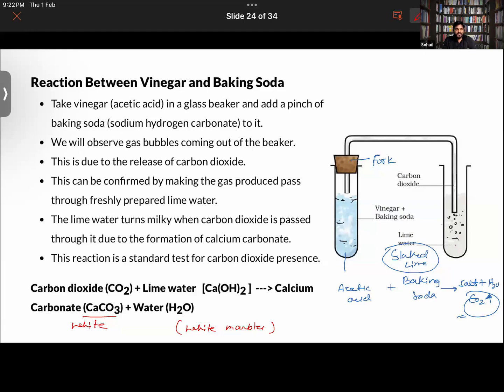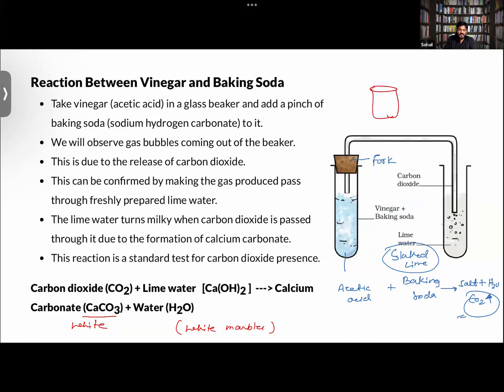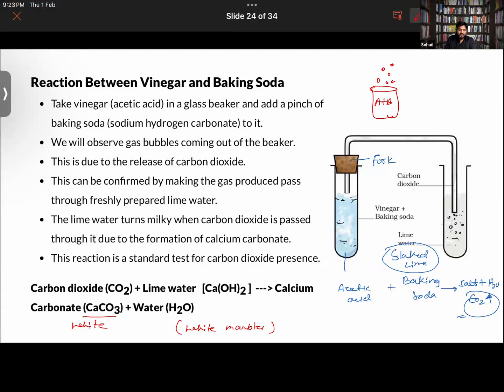In chemistry, in the laboratory, many times you need to check whether carbon dioxide was formed in a given reaction, and you can check it using this experiment. Suppose you are doing a reaction between two components, A and B, and a gas is evolving. You don't know whether it is carbon dioxide, nitrogen dioxide or sulfur dioxide.